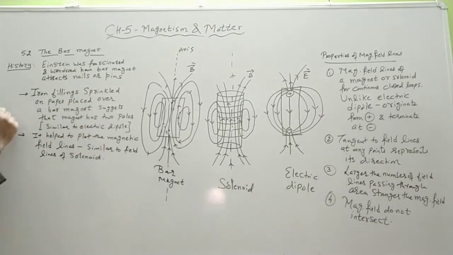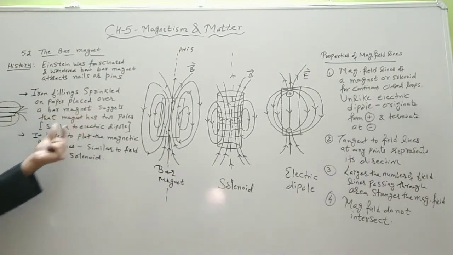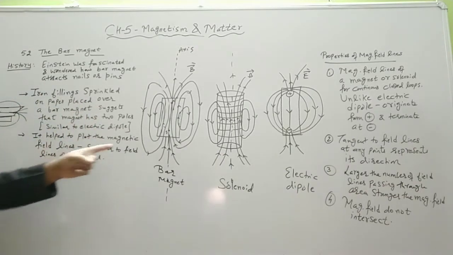So later on, iron filings were sprinkled, and below this paper we place a bar magnet, and it was found that the iron filings form a particular pattern, like this. All the iron filings were forming a line-like pattern, and from that it helped to plot the magnetic field lines similar to this.